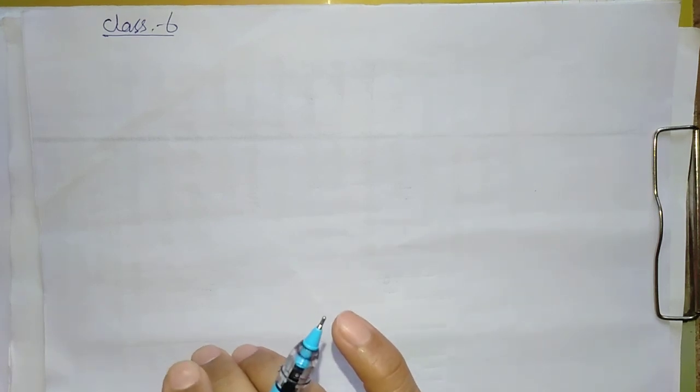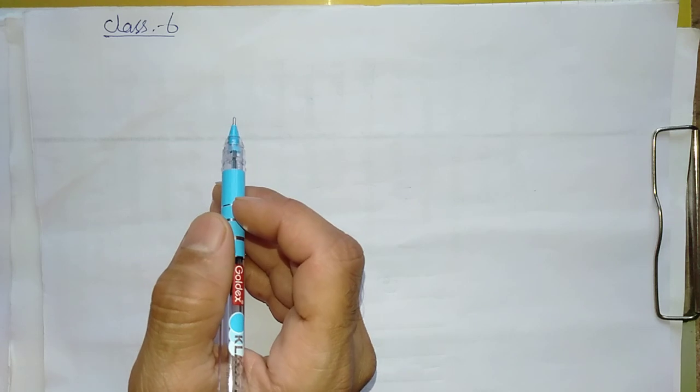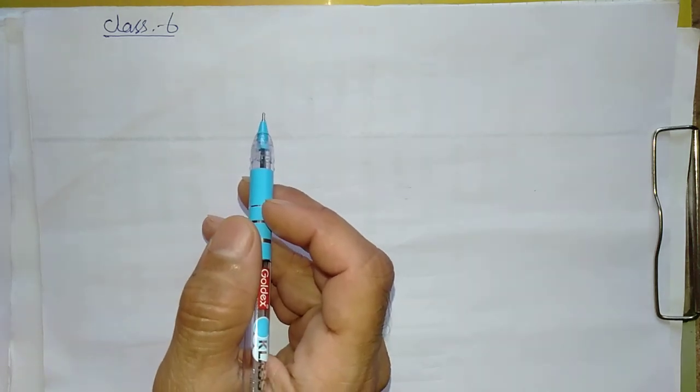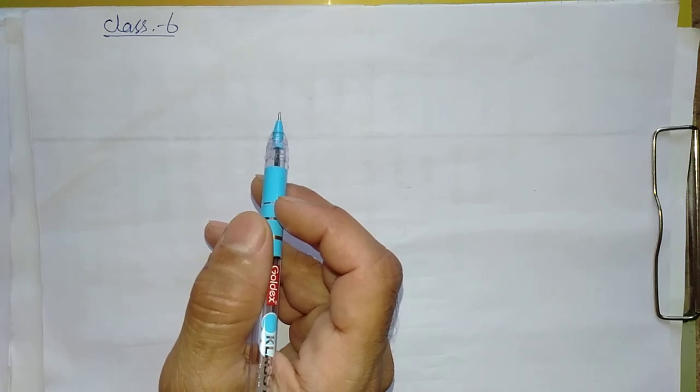Dear students of class 6, in the previous video we learned factor, multiple, common factor, common multiple, and perfect numbers, right? In this video we will learn new things, and in the next video I will solve problems. I will take some examples related to the previous video on factors, multiples, common factor, common multiple and perfect numbers.